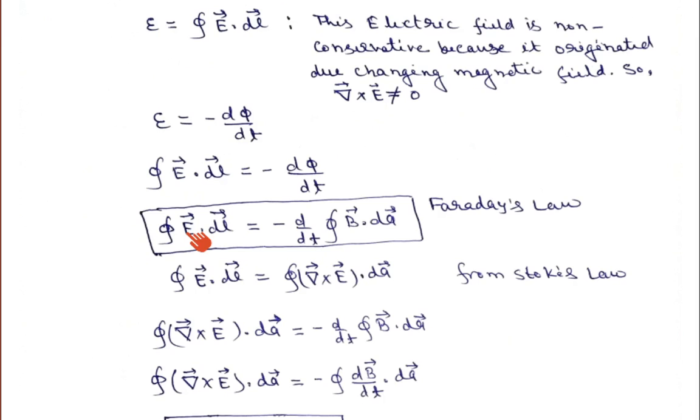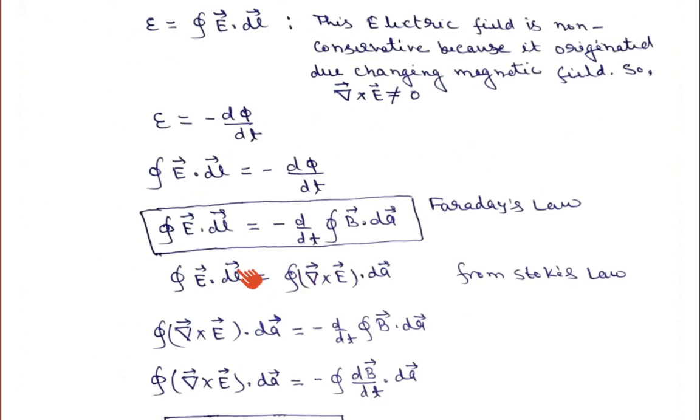Similarly, if you have mechanical energy, it will be converted into electrical energy, and that will give rise to an electric field between the terminals. That is why this electric field is non-conservative in nature, and why del cross E is not equal to 0. I hope now you are getting my point, what I wanted to convey.